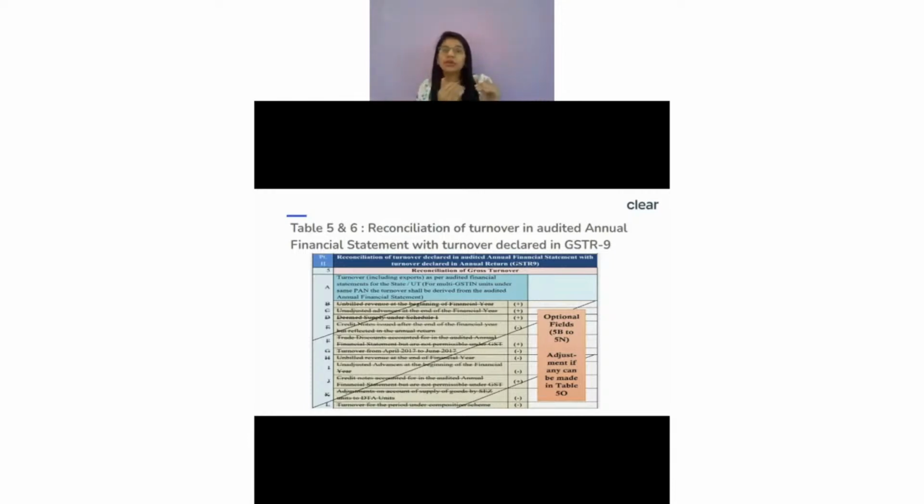Which means that revenue was not there as per their books of account, but when we look into GSTR-9, because we have to pay GST, it was included in that particular turnover. So there would be a difference between these two, and you have to show it over there.